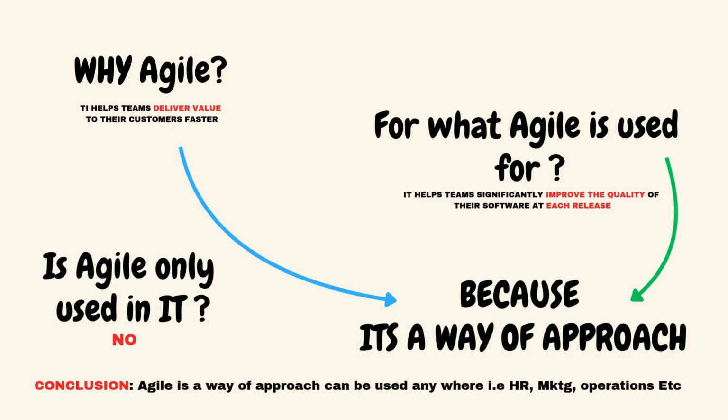Is Agile only for IT companies? No. Agile is not just for IT companies. It can be used in many other industries, such as healthcare, managing patient records, hospital processes, etc. HR recruitment, employee management, payroll systems. Sales and marketing, campaign planning, customer relationship management. Banking and insurance, core banking systems, financial services. Every organization today relies on technology to manage its business operations. Since Agile is a flexible approach, it can be applied to any industry that needs quick and efficient project execution.